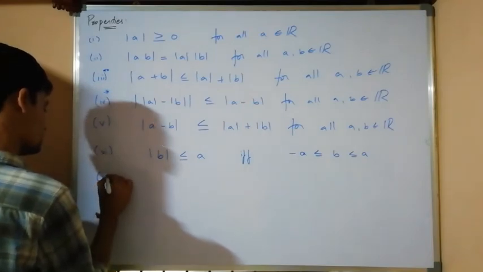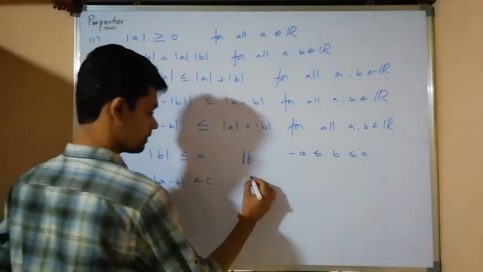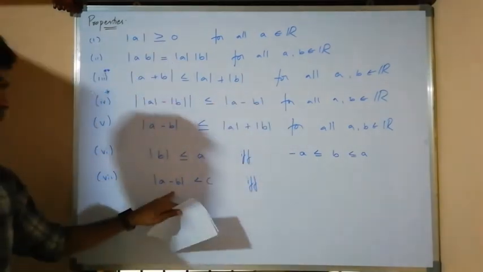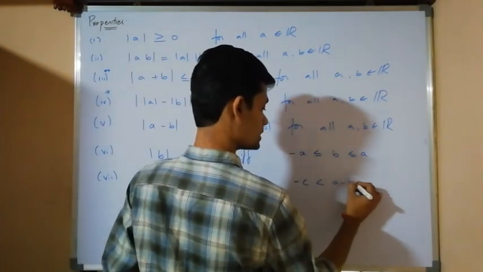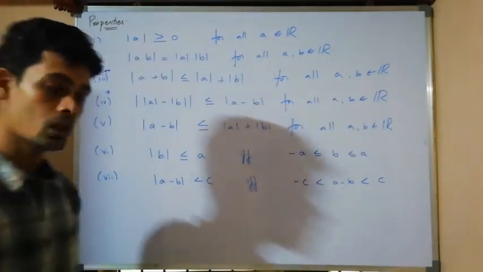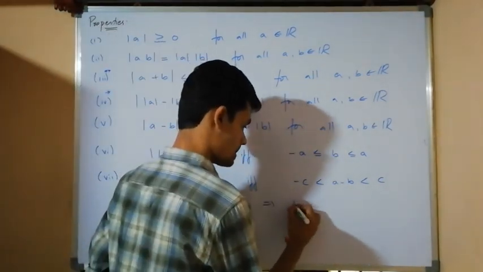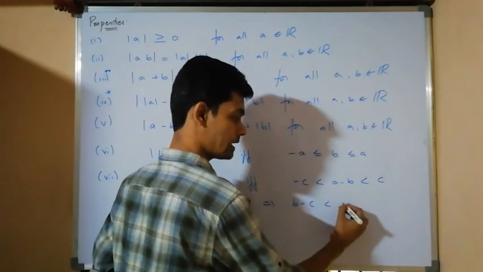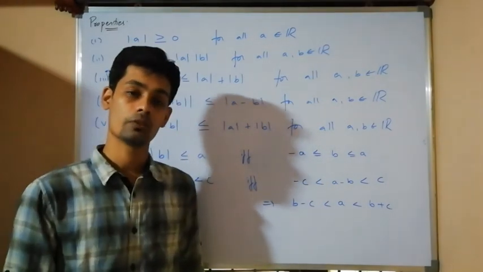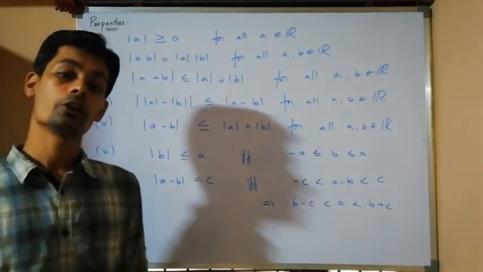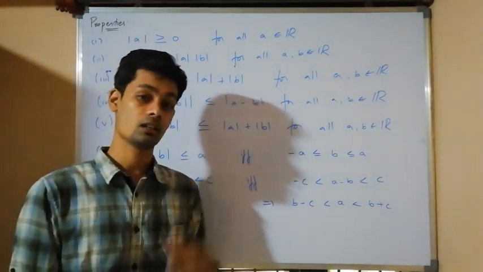Next, seventh property: modulus of A minus B less than C if and only if, again removing the modulus, we get minus C less than A minus B less than C. Now if I add B, it becomes B minus C less than A less than B plus C. These are the properties of the modulus which we are going to use in the first unit, second unit, third unit, as well as in the fourth unit.